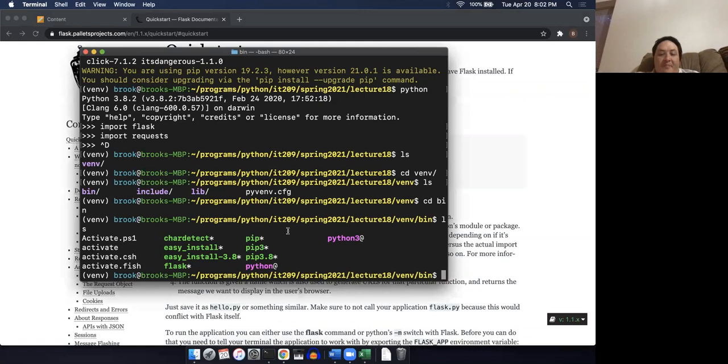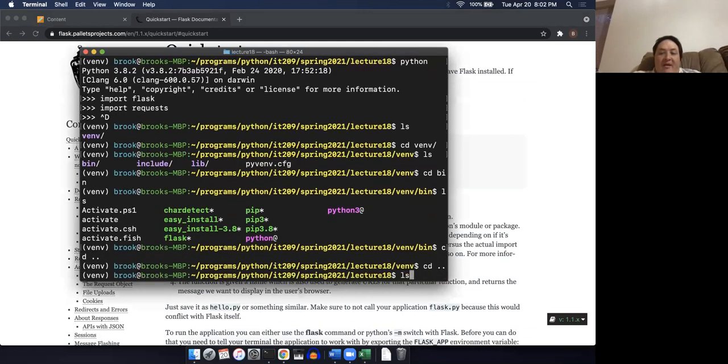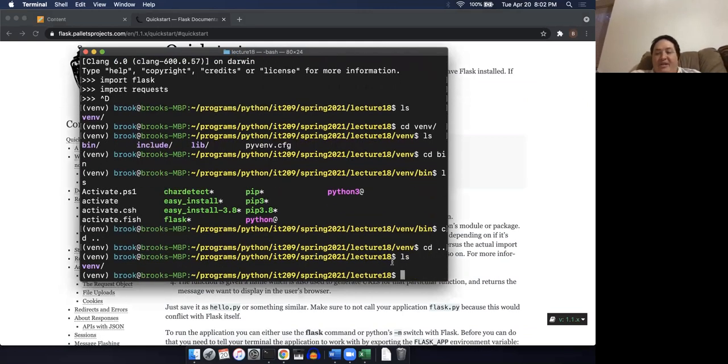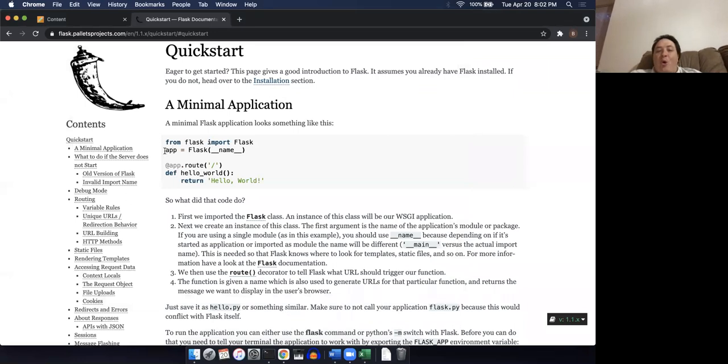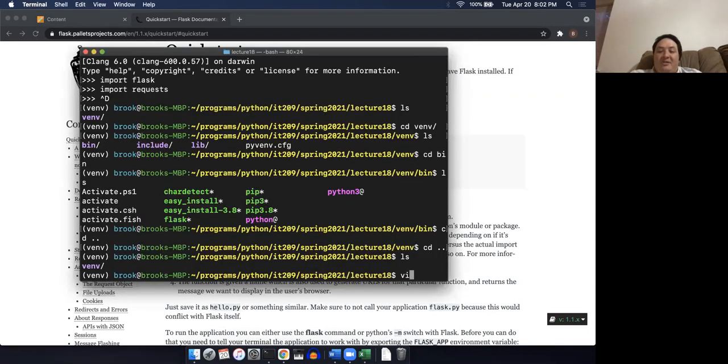I'm going to go back out here to my lecture 18 folder. Now you can name your program whatever you want, but be careful. If you name it something like lecture18.py, then you have to be very cognizant about what you stick in here. So in order to make my life easier, I'm going to name my file app.py.